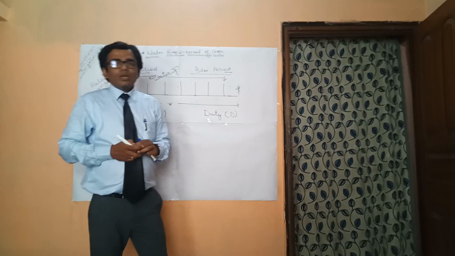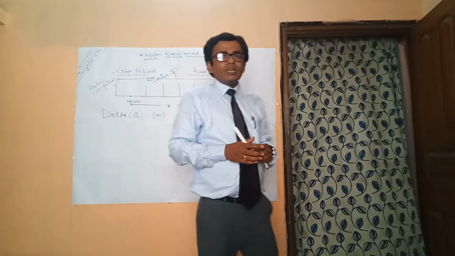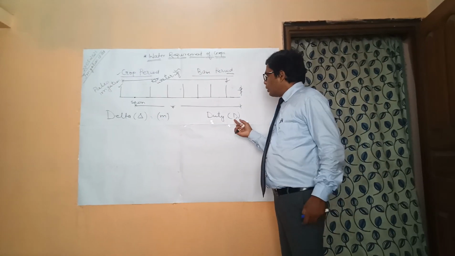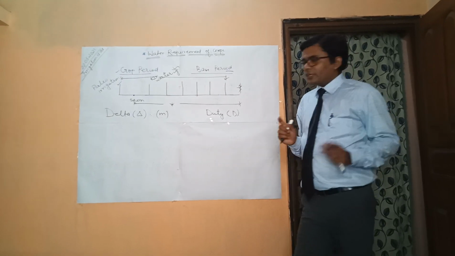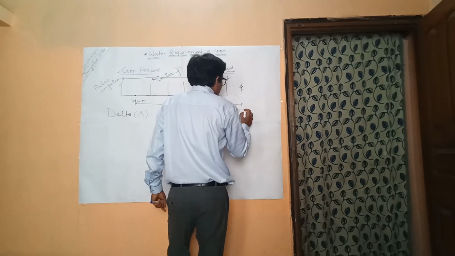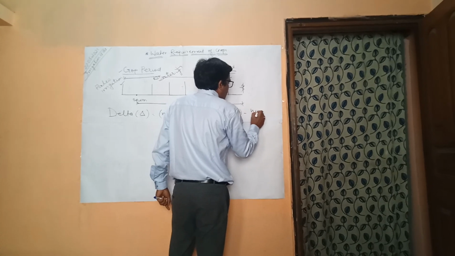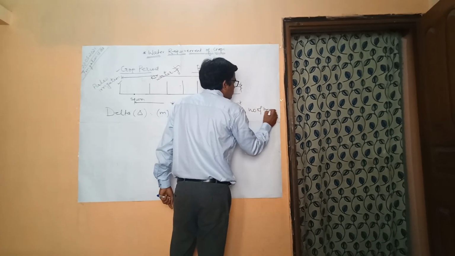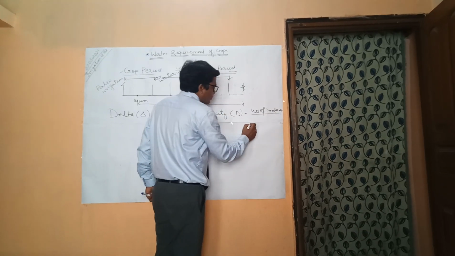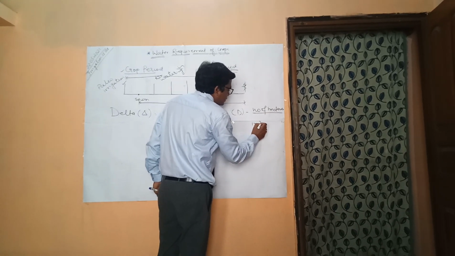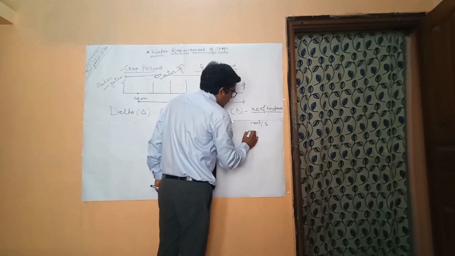What is duty? It is the number of hectares of land irrigated when we supply 1 meter cube per second of water throughout the base period. So three terms are very important here. You can see number of hectares, 1 meter cube per second, and base period.